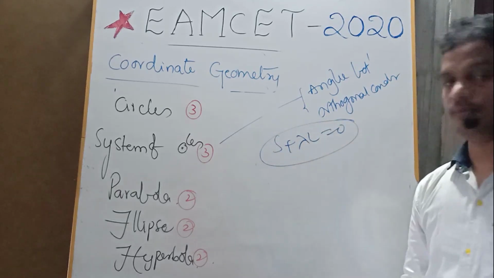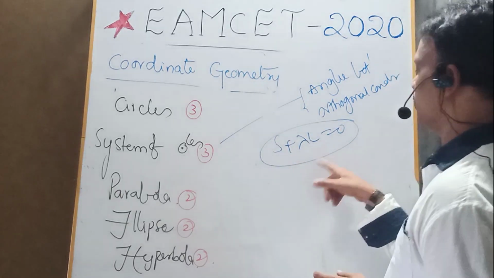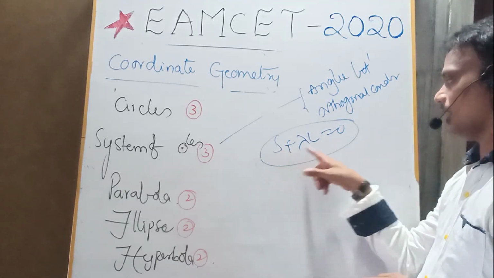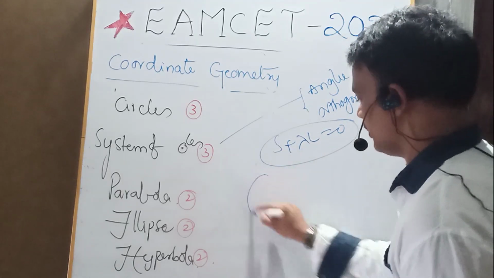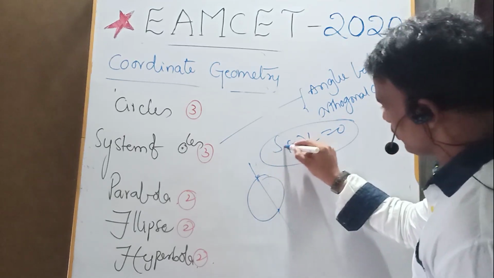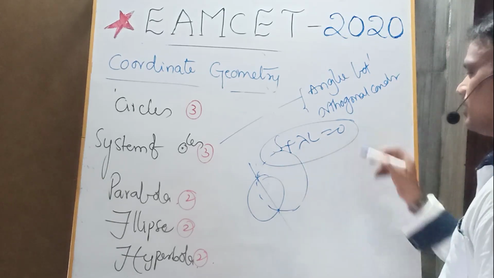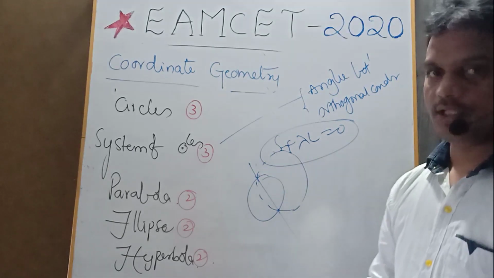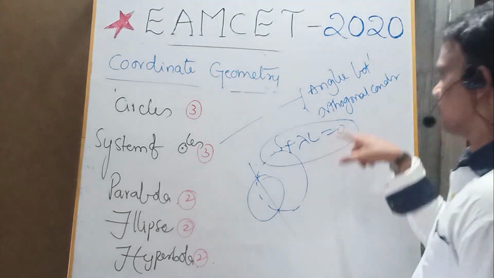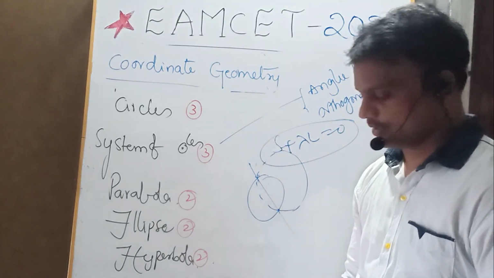I think you got it now. S plus lambda L is the equation of the circle passing through the point of intersection of a circle and a line, right? And one more circle passing through the point of intersection of two circles is in the form S plus lambda S dash equals 0. So please focus on these concepts. We'll get questions from the system of circles.